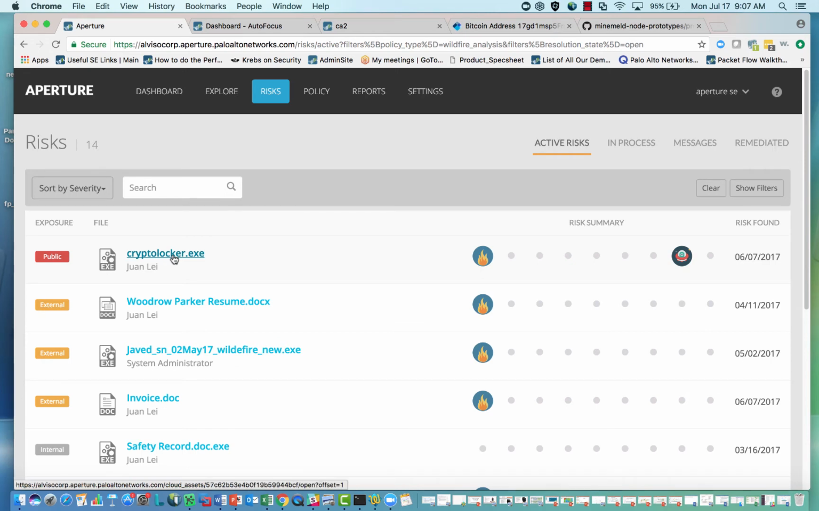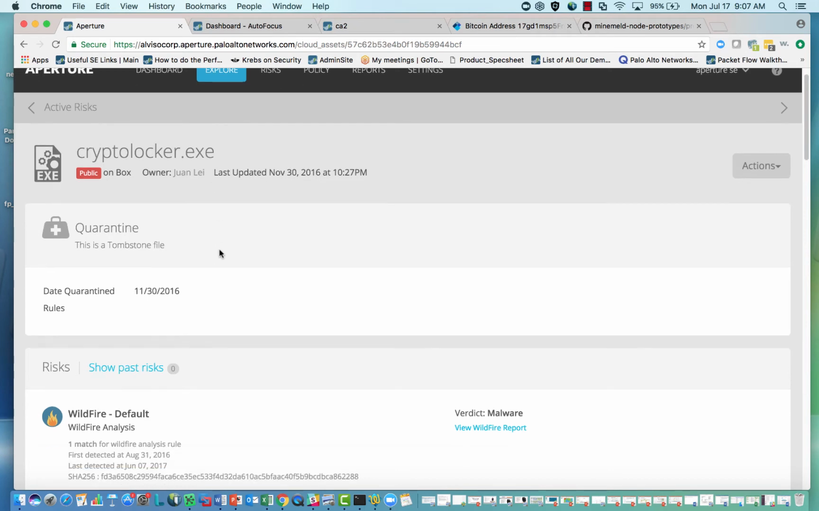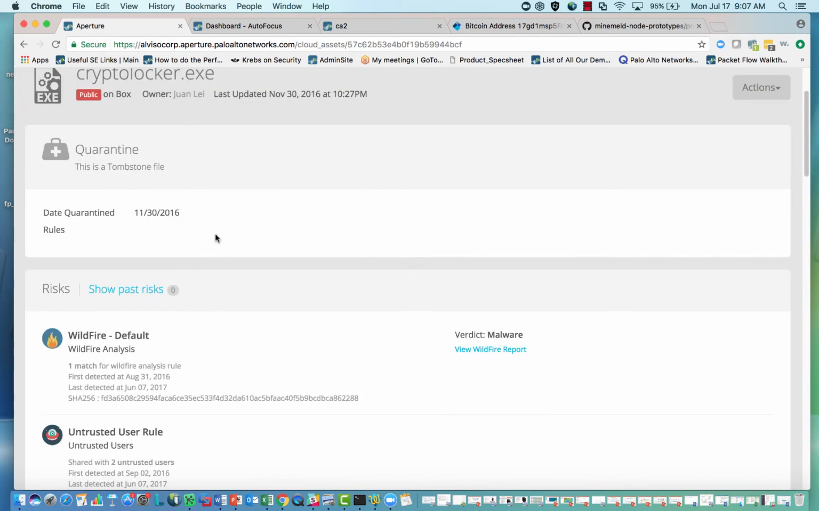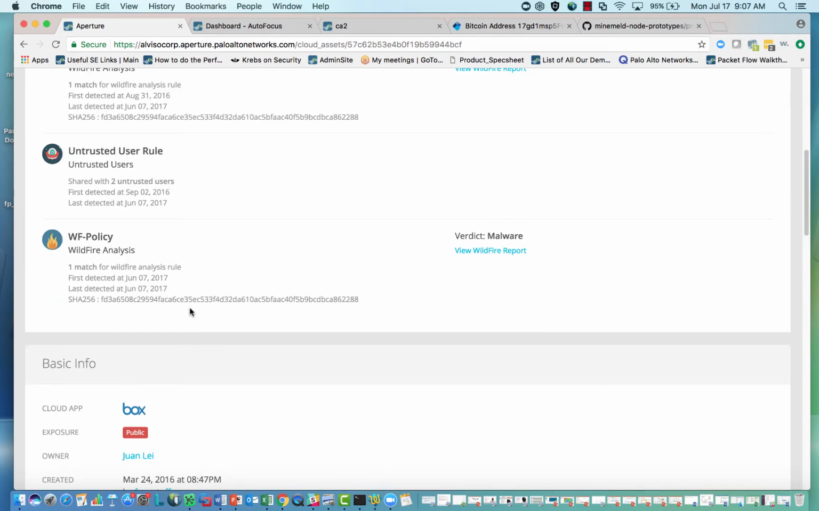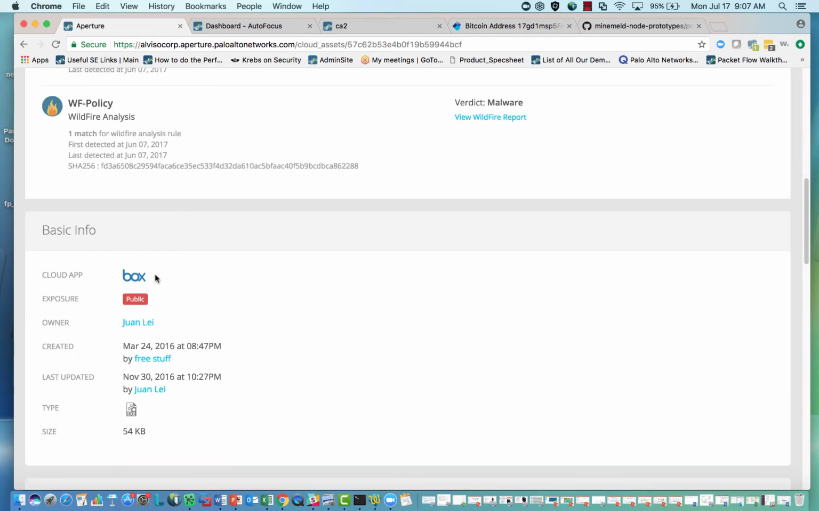CryptoLocker is a variant of ransomware, so we know right off the bat we have seen some ransomware across our SaaS applications. If I click on this, I can get a good idea of what's going on. We've seen that we've quarantined this particular file, which is great. We want to be stopping this. We can see what policy it hit on and exactly where we found this. So we saw this in the Box Cloud app.